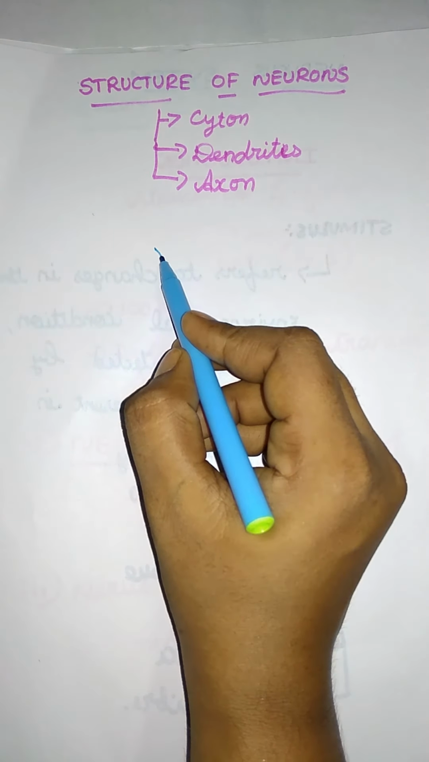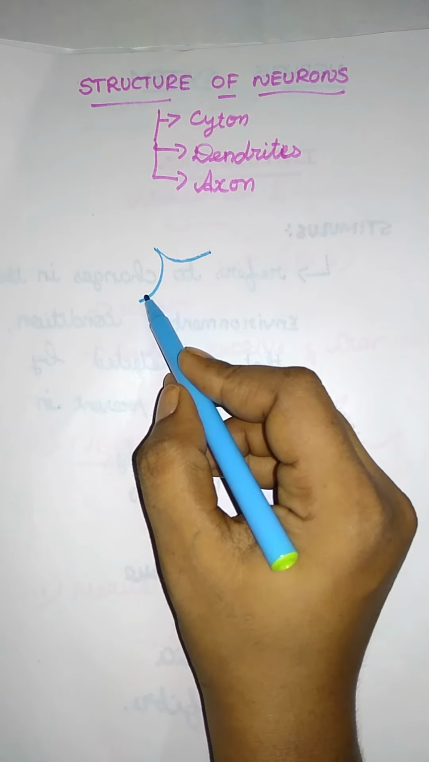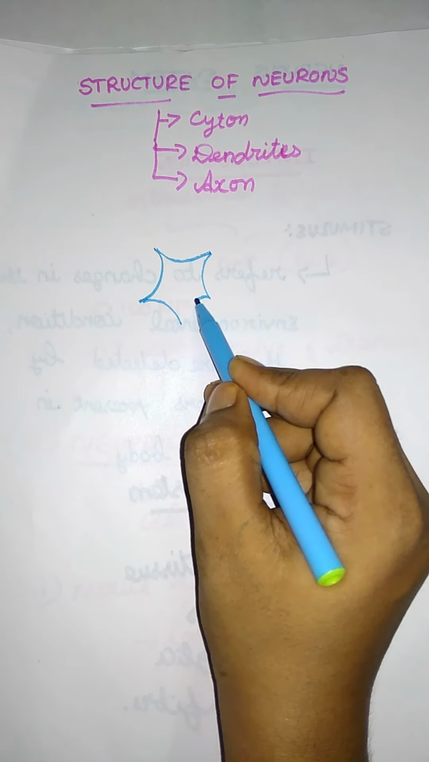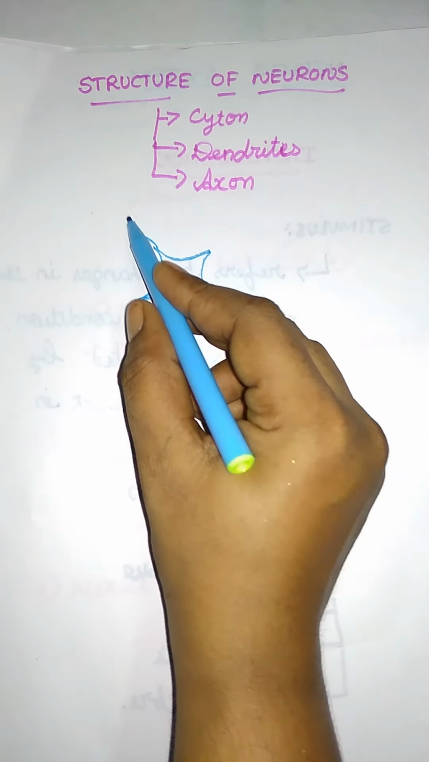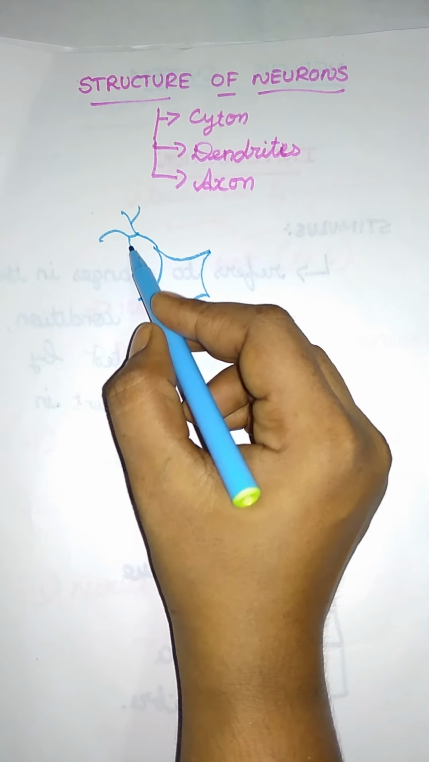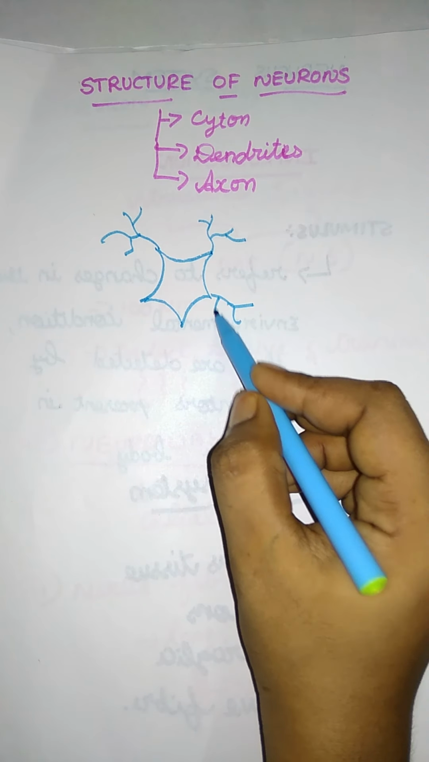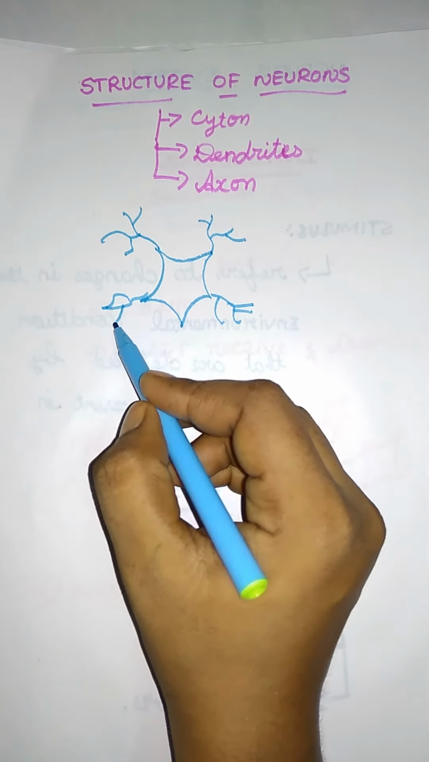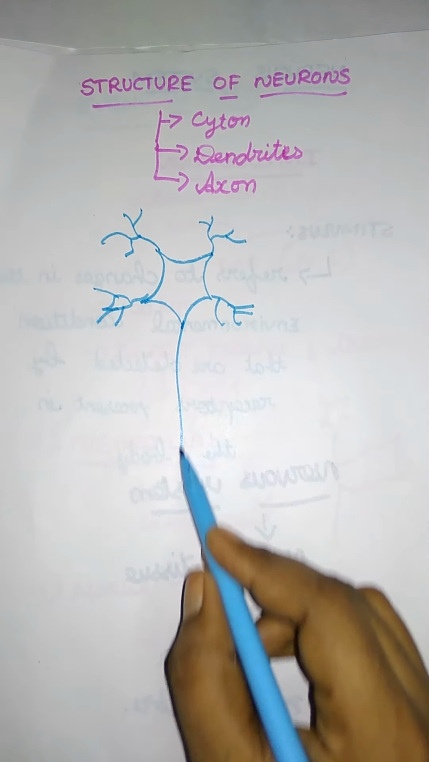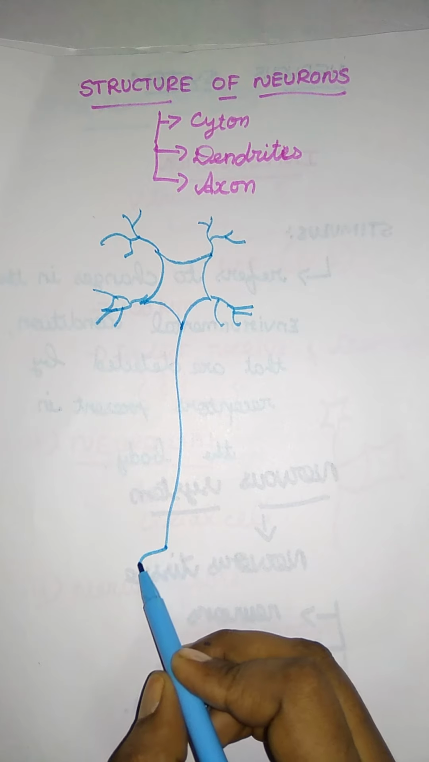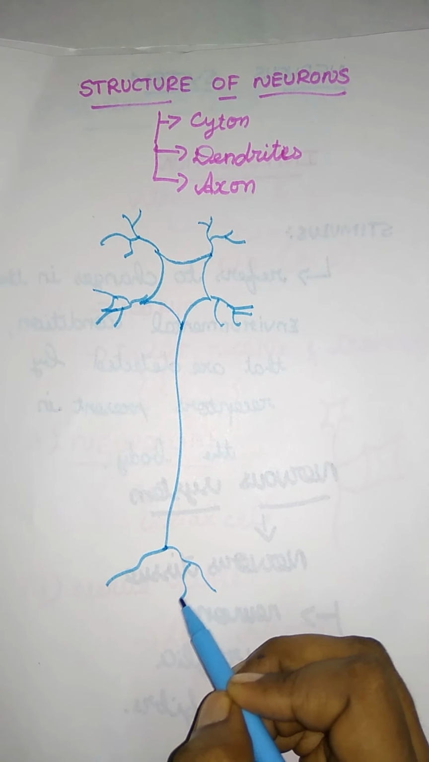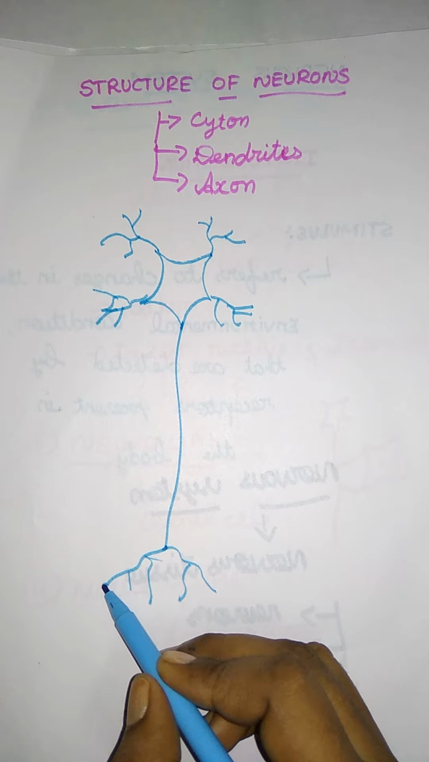The first one is the cyton, that is the cell body. The next one is the dendrites, that is the branched body. They are present on the cytoplasm of the cell body. And next, there is an axon, and at the end of the axon it is again divided into the axon terminal, where there is a swelling portion. Let me see that one by one. The first one is the cyton.